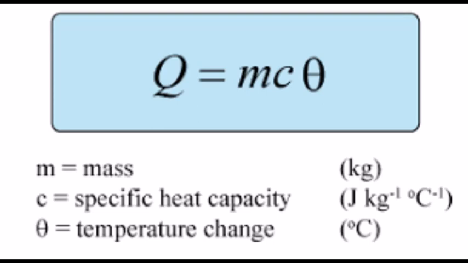Now, the next point they say, use finely crushed ice rather than large pieces. They'll be asking you the question, why do you need to use small pieces of ice rather than taking a big piece of ice? Or what is the benefit of using small pieces of ice? The benefit is that if you take a big piece of ice, there is every chance that inside that big piece, the ice might not be at 0 degrees Celsius, and it could be well below 0 degrees Celsius. On the surface, it might be 0 degrees, but inside it might be -2 or -3 degrees Celsius. So it will not be a good idea to take a big piece of ice.